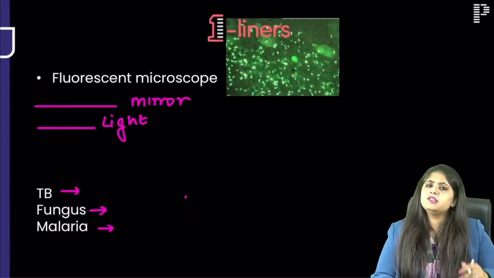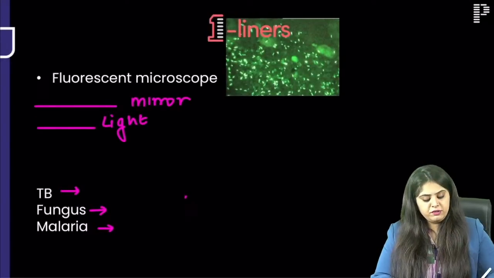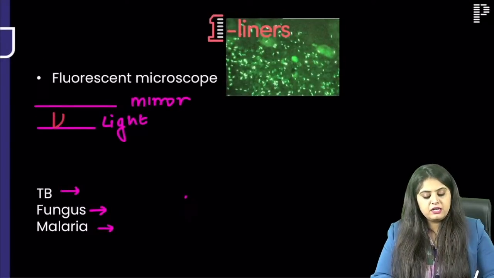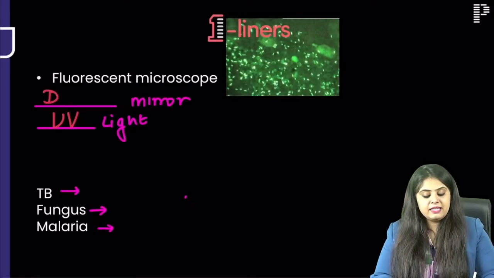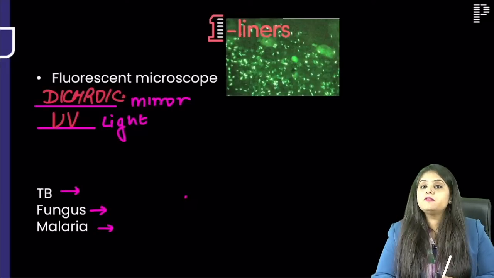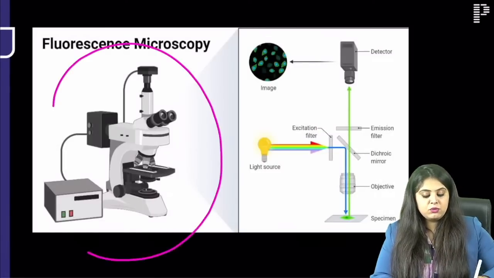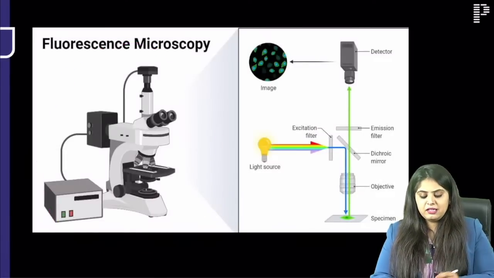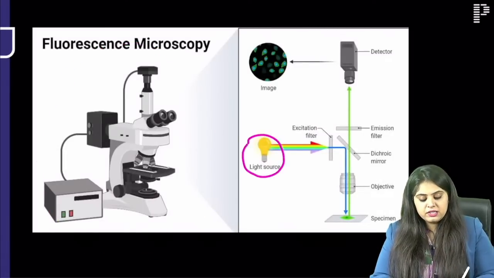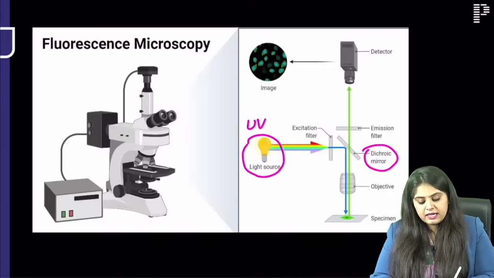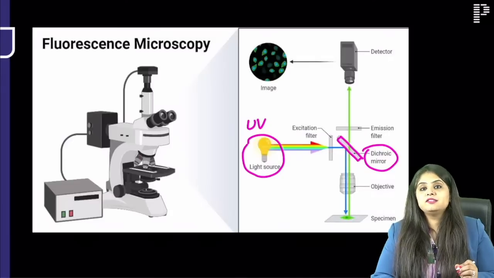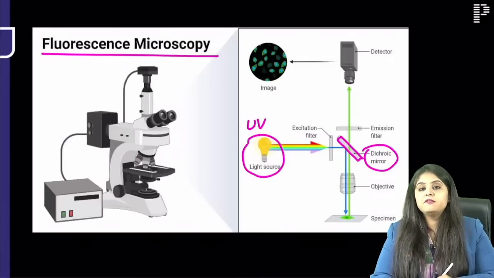Fluorescent microscope. It's exactly like a light microscope with two differences. Number one, it is going to have an ultraviolet light. Instead of a normal bulb, it will have an ultraviolet light. And then it will have a mirror inside it that is known as the dichroic mirror. So if they ever give you a photo, you say that, ma'am, by looking I thought it was a normal microscope, but along with that, they had mentioned that there was an ultraviolet light bulb, not a regular bulb, and along with that, they had put a dichroic mirror. Then I said it's not a normal microscope, it's a fluorescent microscope.